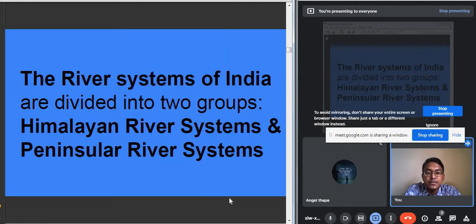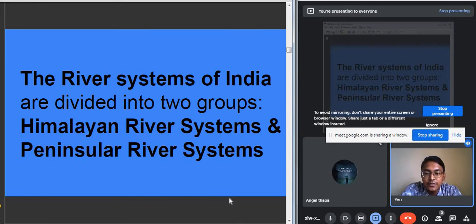The Himalayan river system basically refers to the rivers which originate from the Himalayas, the high Himalayan region. The rivers which originate from the peninsular plateau region form the peninsular river system.